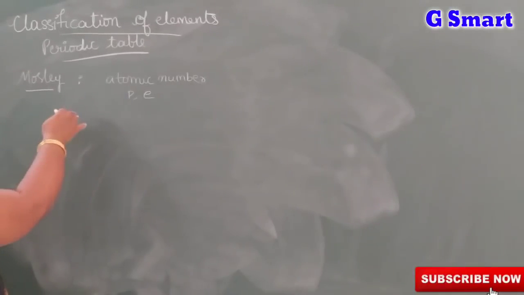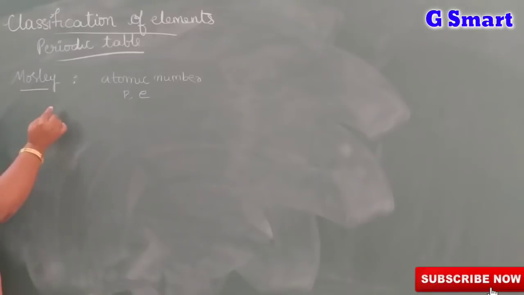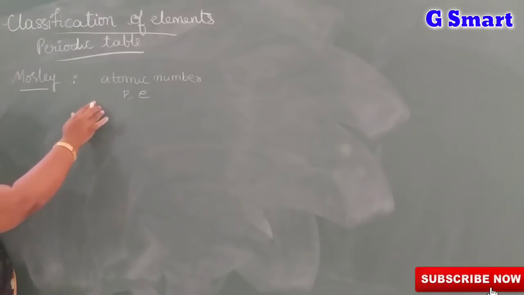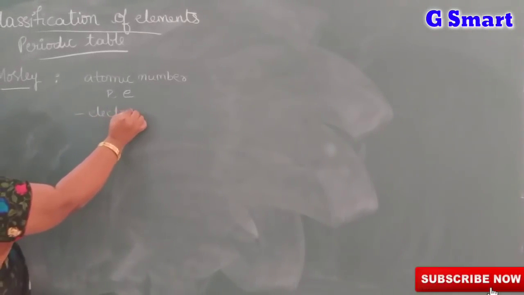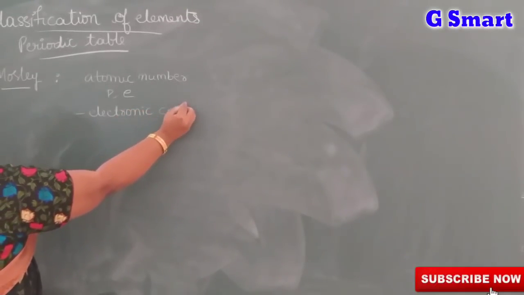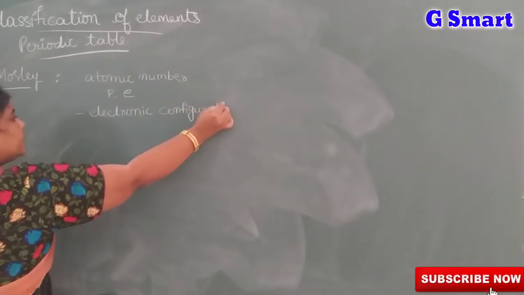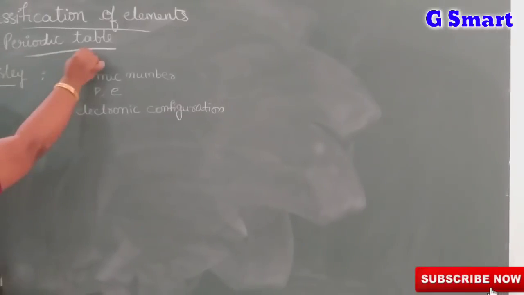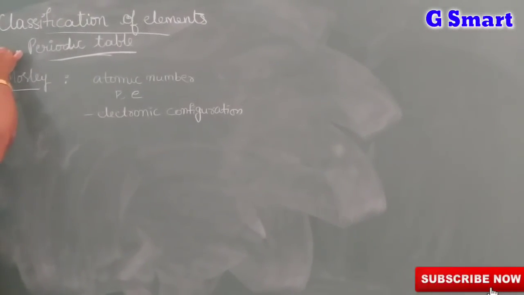So we can define this modern periodic table in another way also. The physical and chemical properties of elements are periodic functions of their electronic configuration. This is the law of the modern periodic table. At present we are using this modern periodic table.